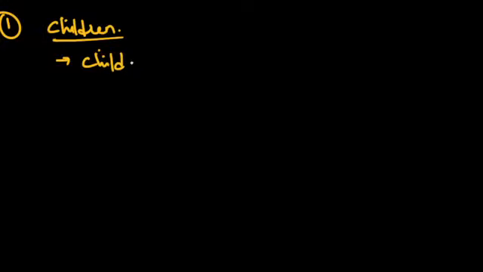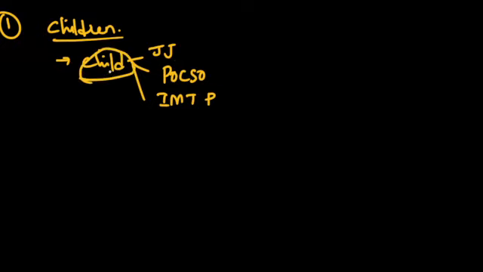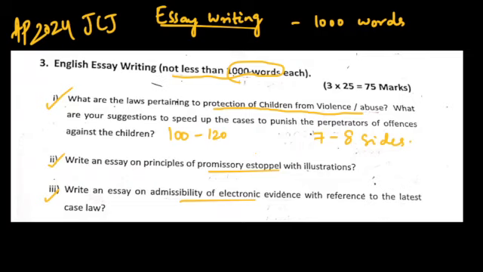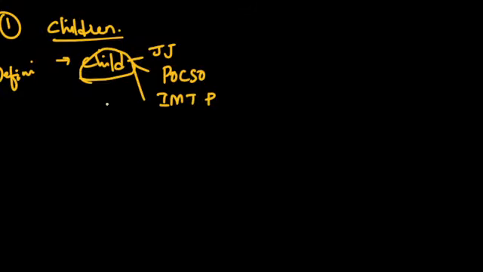Under what acts can you define a child? If you remember, the Juvenile Justice Act defines a child, and a child is also defined under the POCSO Act, the Protection of Children from Sexual Offences Act, and also under the Immoral Traffic Prevention Act. These are certain acts where the term child is defined. If you can remember the sections also, you can write them along with that. So you start here with the definition of a child, and the next thing they ask is what are the laws pertaining to protection of children from violence or abuse. You need to think what kinds of violence or abuse are being faced by the child in today's world or society.